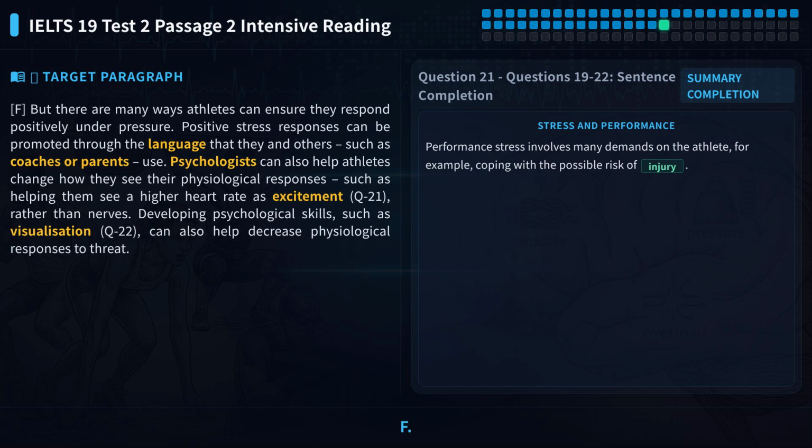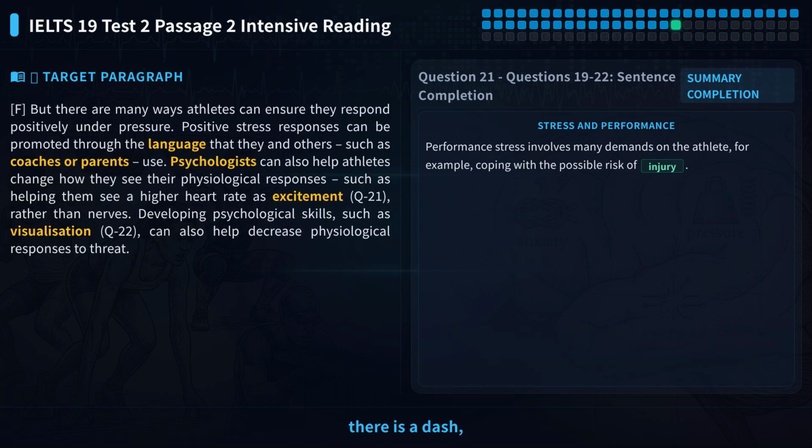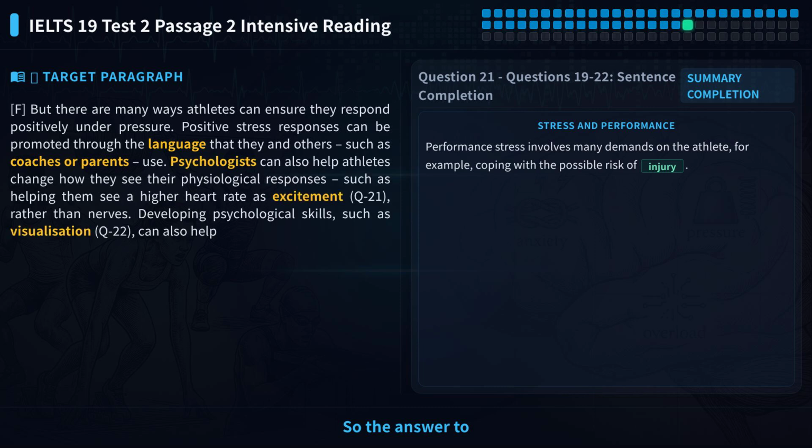Let's locate paragraph F. We see the sentence psychologists can also help athletes change how they see their physiological responses. This is the key sentence we need. After the key sentence, there is a dash, followed by such as helping them see a higher heart rate as excitement. Notice, the word excitement appears directly in the original text. No replacement is needed. So the answer to question 21 is excitement.